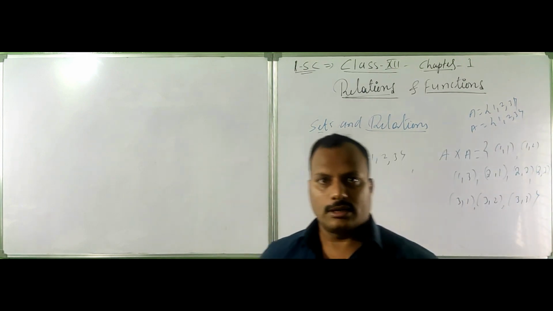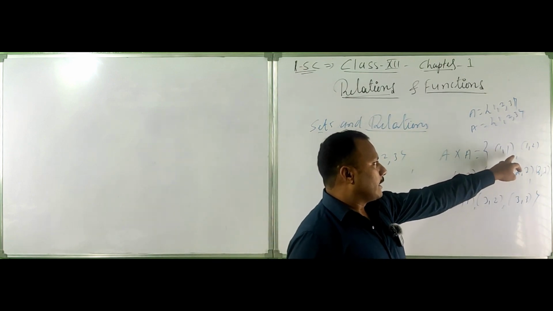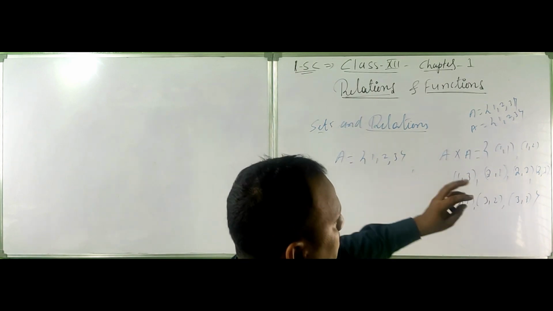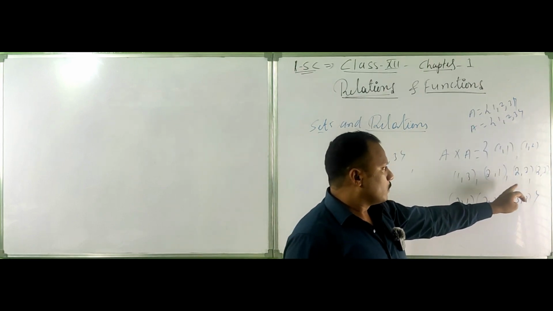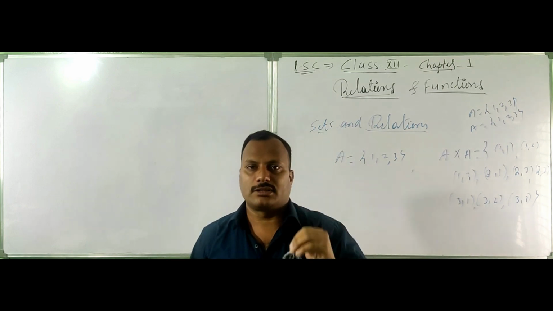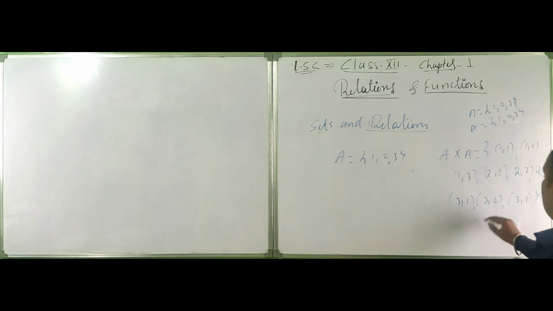The whole set is called the Cartesian product. The elements written in this way are called ordered pairs. Ordered pairs have some relation: here 1 is equal to 1, 1 is less than 2, 2 is equal to 2, 2 is greater than 1, something in order. They have some definition, some relation. Pair means two.